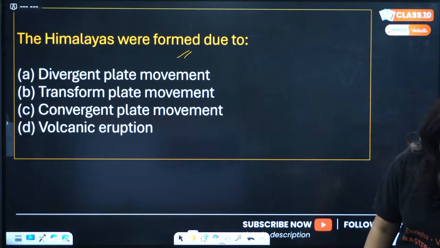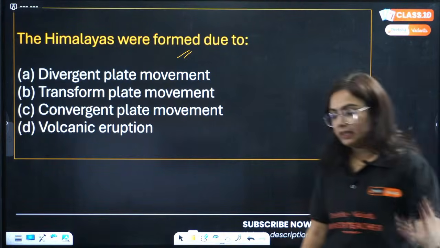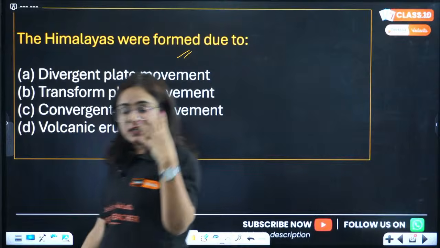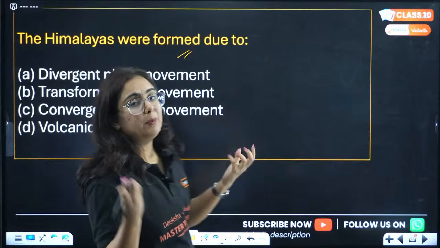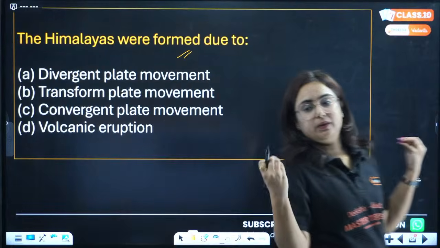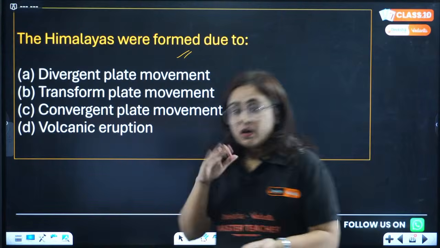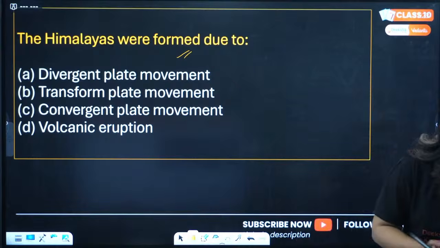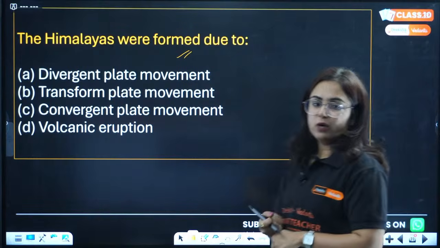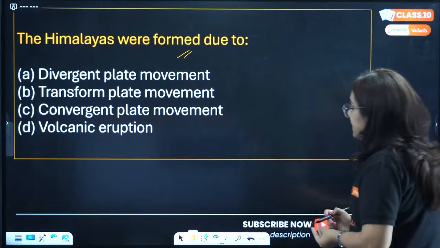See, we have a lot of mountains, Vindhyan, Satpura, Aravallis, Himalayas, Western Ghats, Eastern Ghats, and all of these mountains are formed because of some activity. Right now the question is about the Himalayan mountains, the easiest one. So, anyone who can answer me, because I just told you in the class, the Himalayan mountains are formed out of